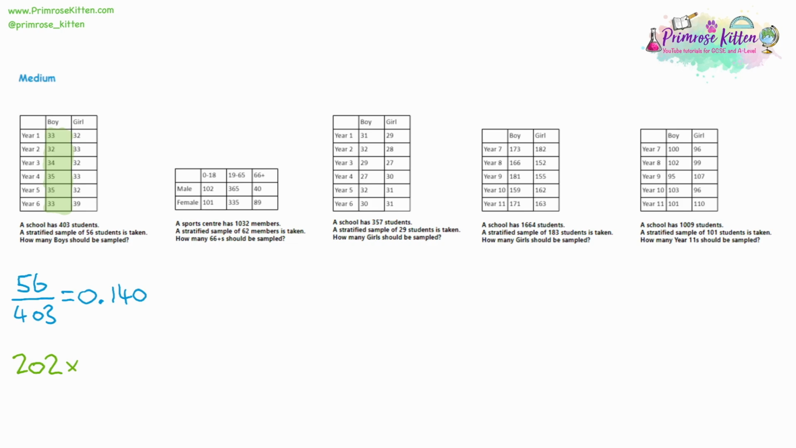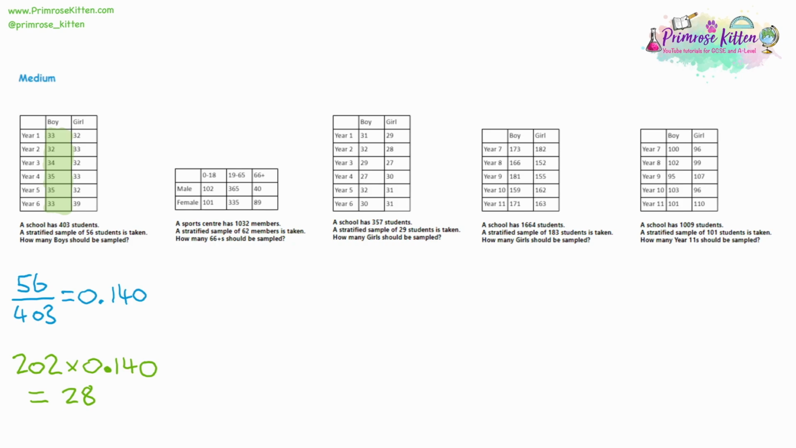Now we know how many boys we have in total. You can multiply that by our 14%, and then we'll know how many boys to sample. And that is, I'm getting 28.28. So again, we're going to round to a whole number. We're going to be asking 28 boys what their opinions are.